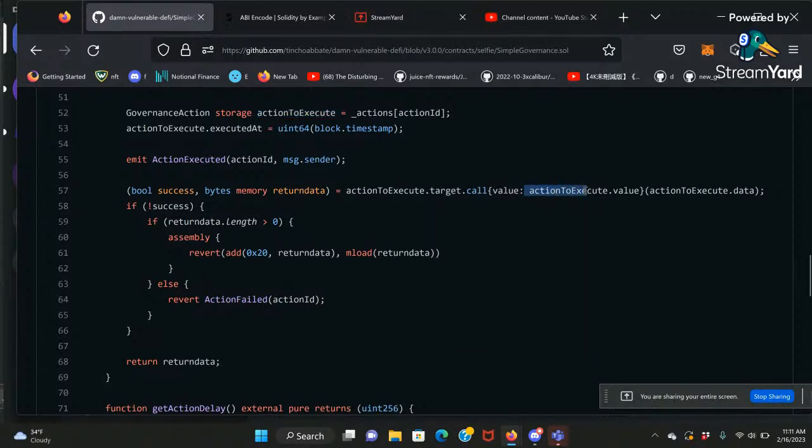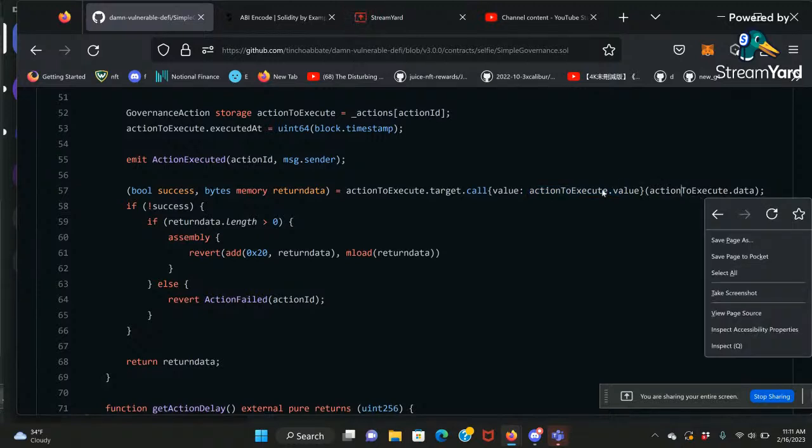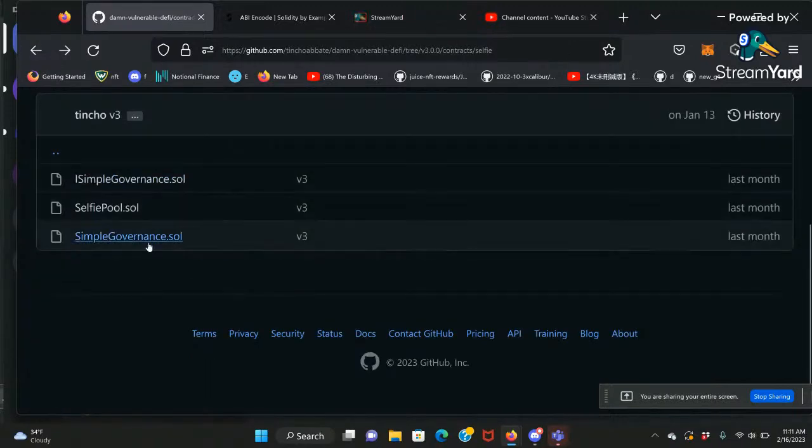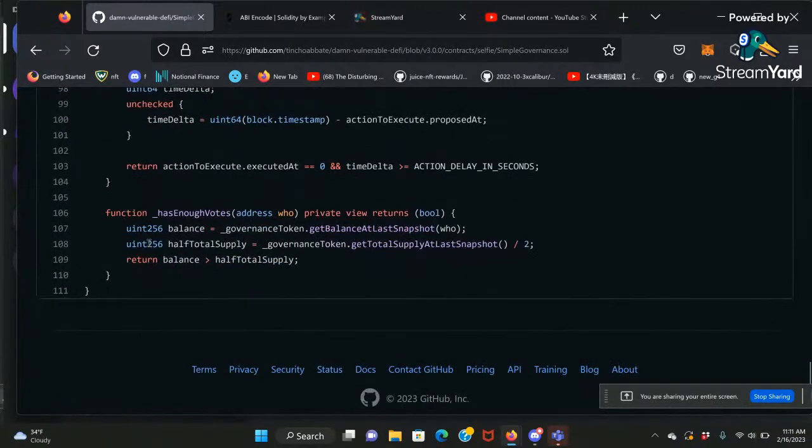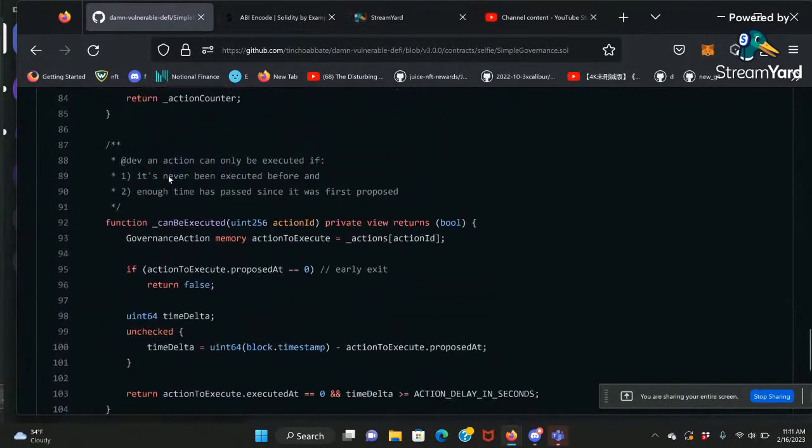And then you're going to call and send some money. You don't need to, you can say this is 0. And then here is the most important one. You need to encode. So which one are you going to encode? I would encode to call this emergency.